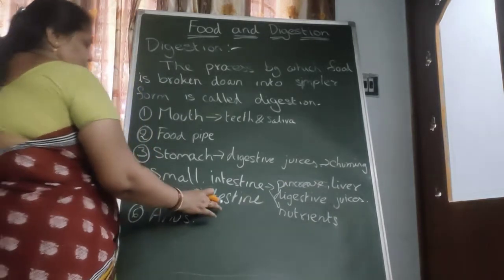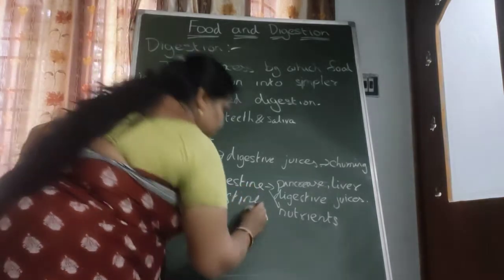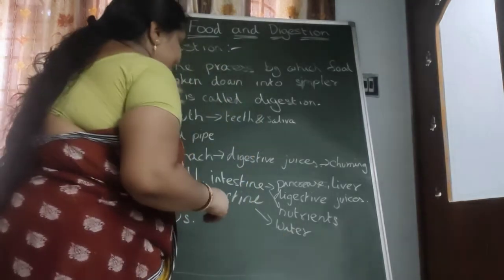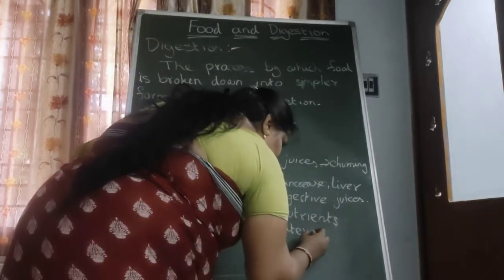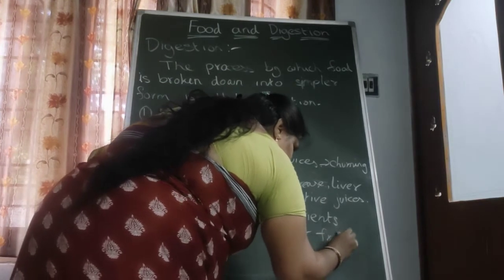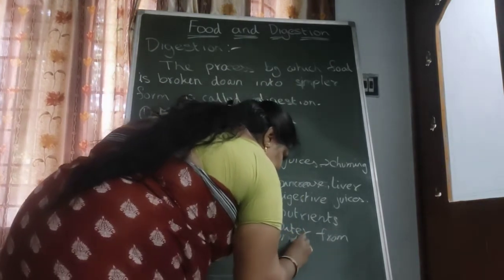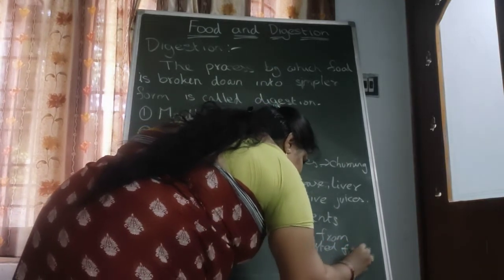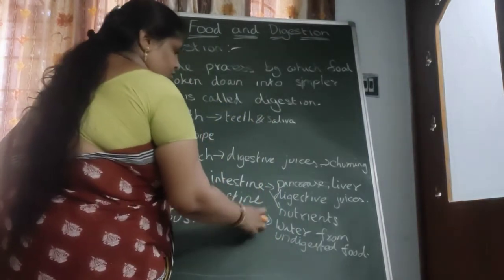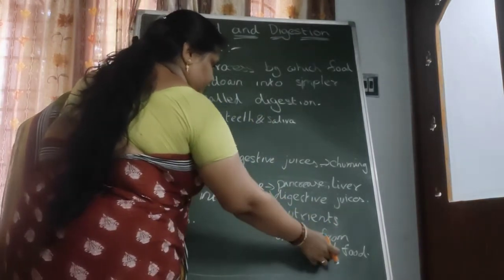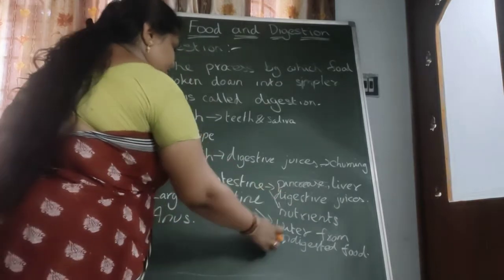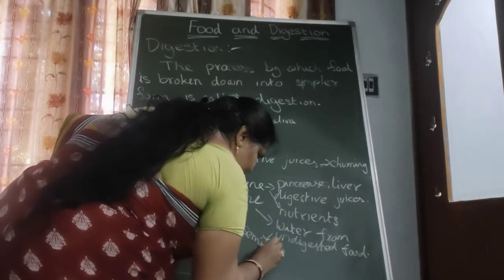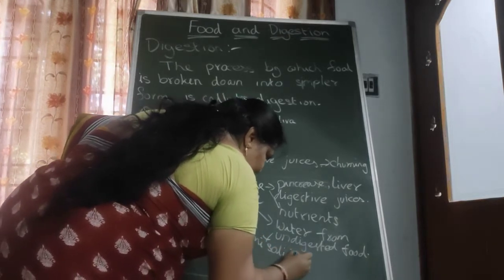In the large intestine, the walls absorb water from the undigested food, and then the undigested food is converted into semi-solid material.